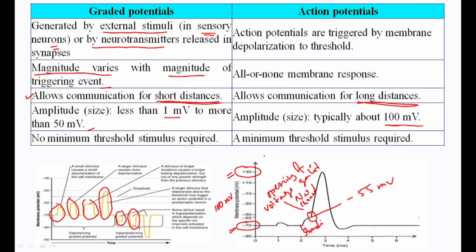But here minimal threshold stimulus is required. The threshold point is minus 55 millivolt inside. Therefore the stimulus which is reaching this threshold point is required to produce the action potential. Clear? Action potential. So these are the differences between the graded potential and action potential.